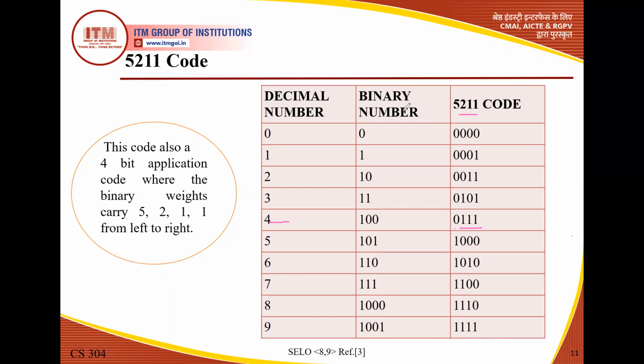Suppose for 5, we have only bit 1 at the position of 5, and the remaining are 0. Similarly for 9, we add 5 plus 2, 7, plus 1, 8, plus 1, 9. So we have 1, 1, 1 and all the weights are added, so we have 9. So the concept is similar, but the weights of the respective positions are changed in each code.